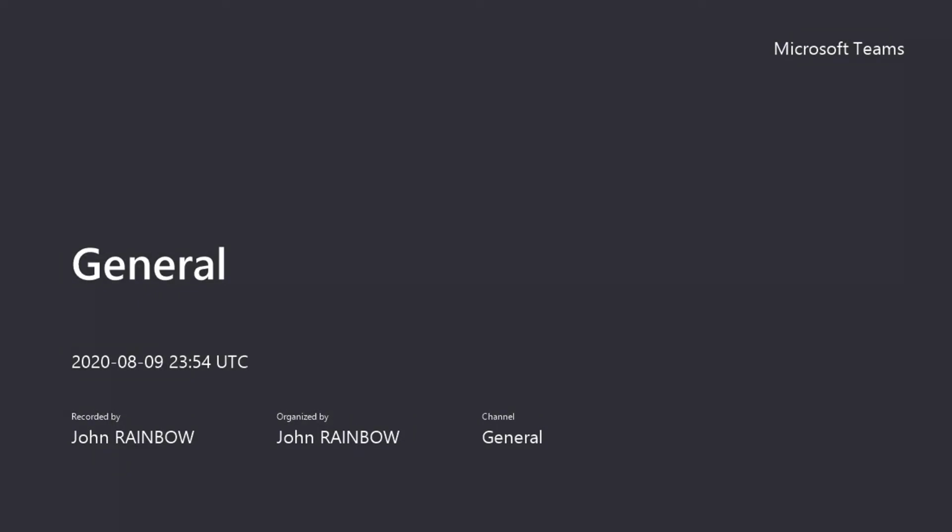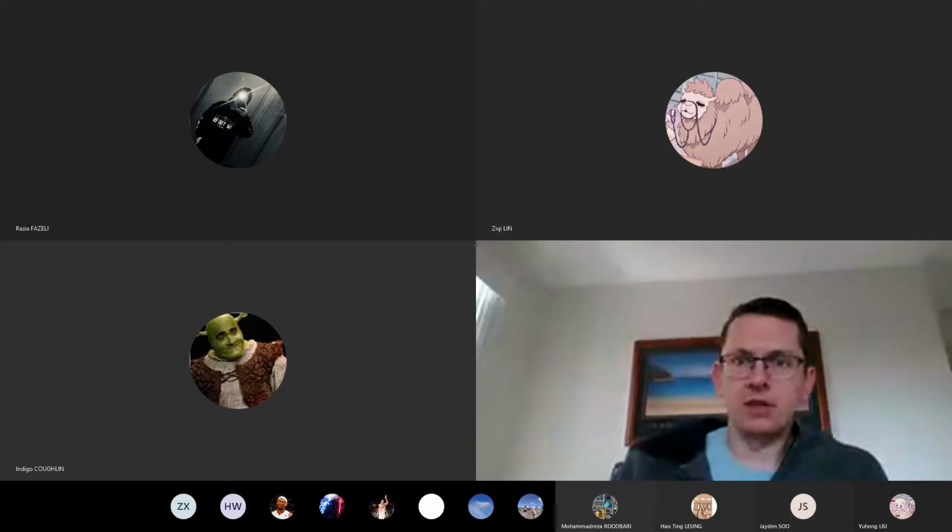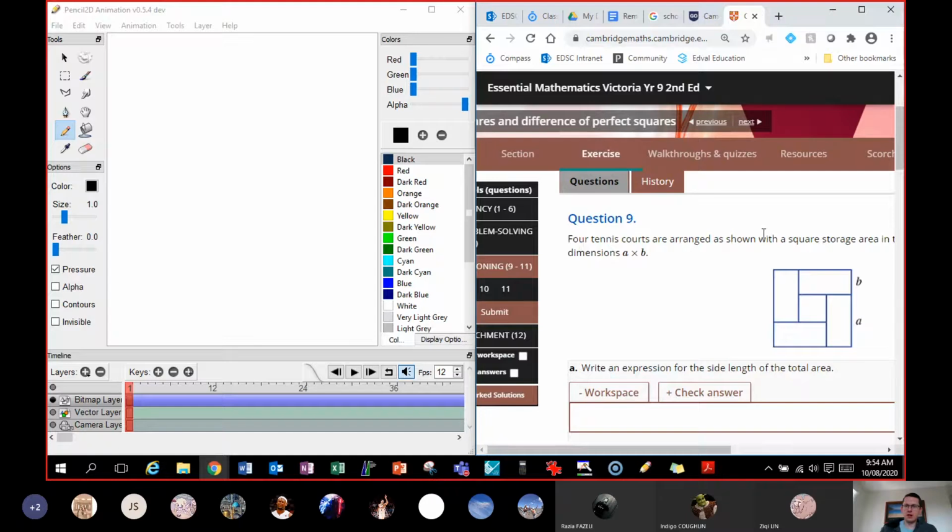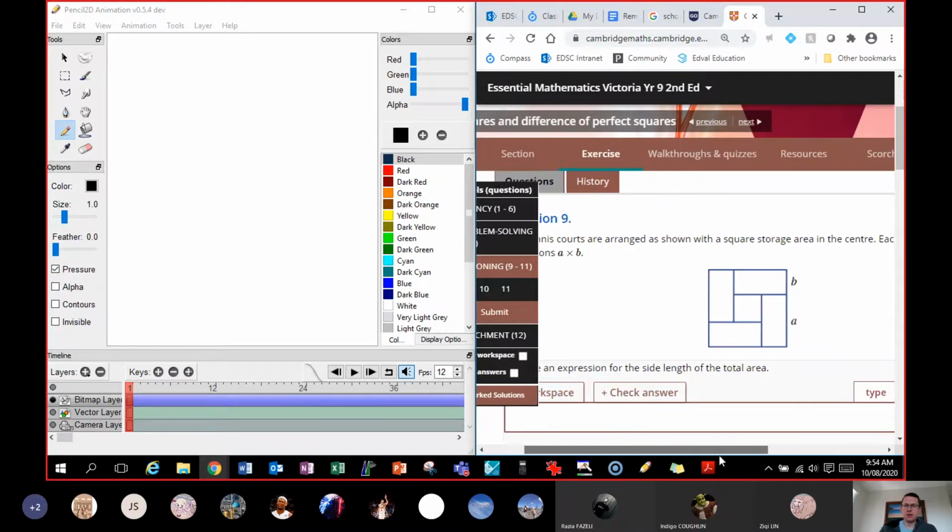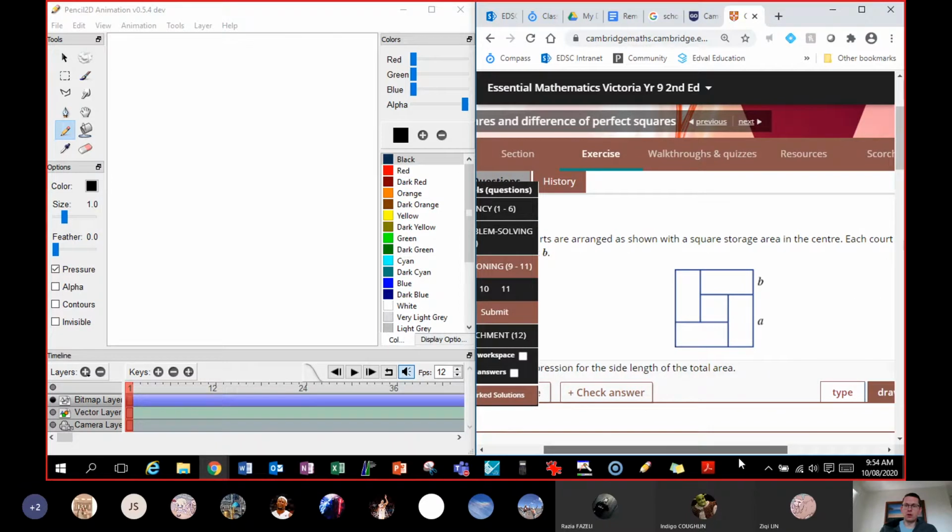How we can use this algebra to help us solve some different situations. So 4 tennis courts are arranged as shown. These are tennis courts 1, 2, 3, 4. I'd imagine they're rectangles because a tennis court, if you know, is a rectangle, with a square storage area in the center.